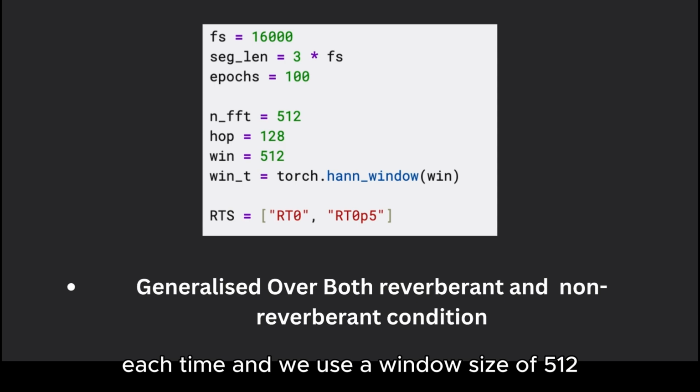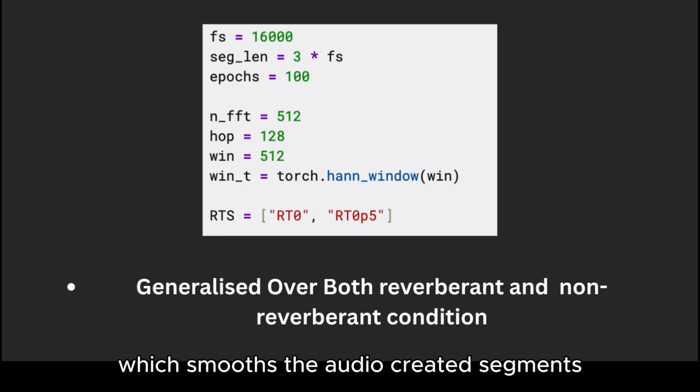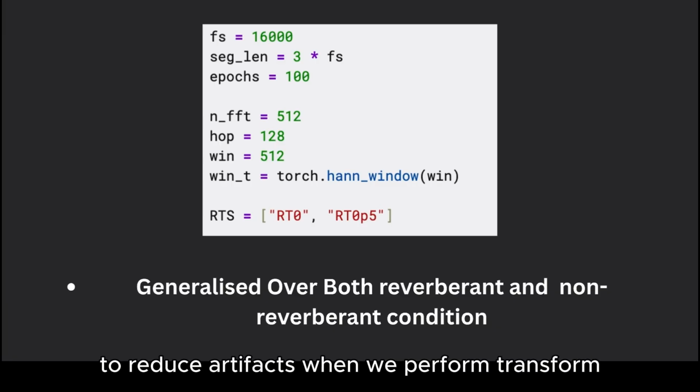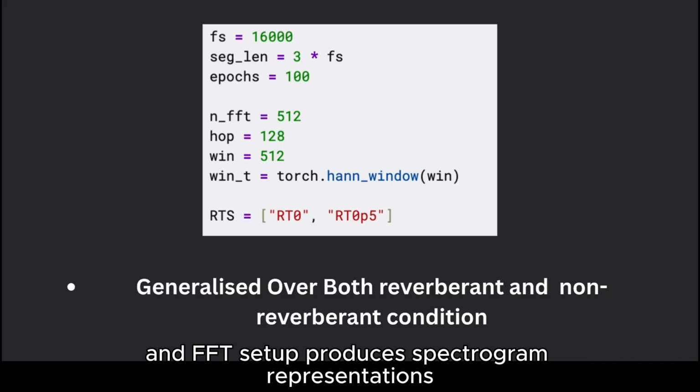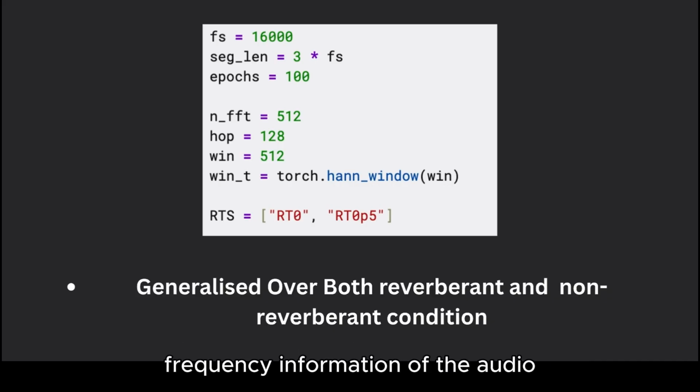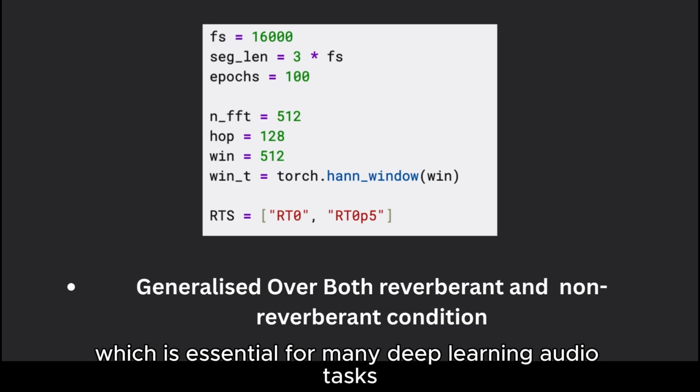And we use a window size of 512 samples with a Hann window created, which smooths the audio segments to reduce artifacts when we perform the transform. This kind of windowing and FFT setup produces spectrogram representations that capture both time and frequency information of the audio, which is essential for many deep learning audio tasks.